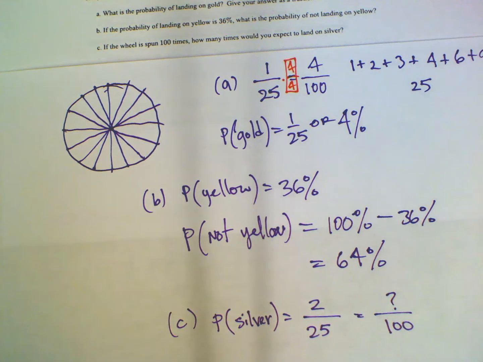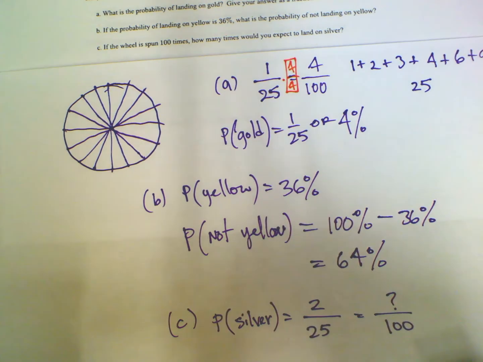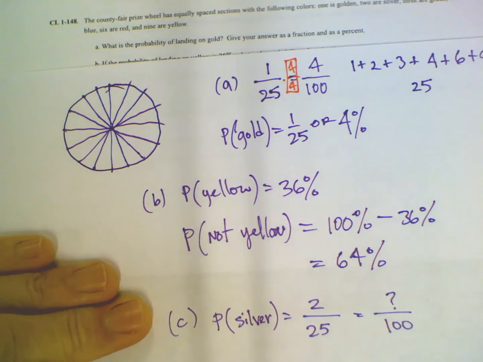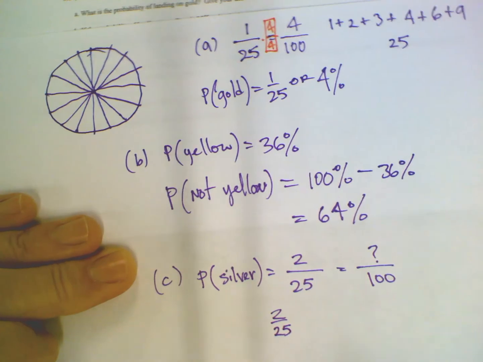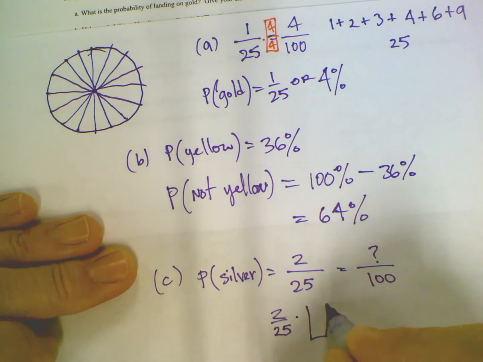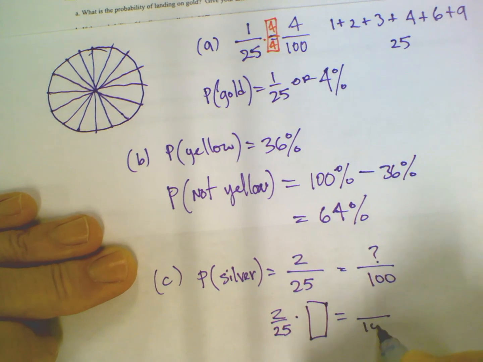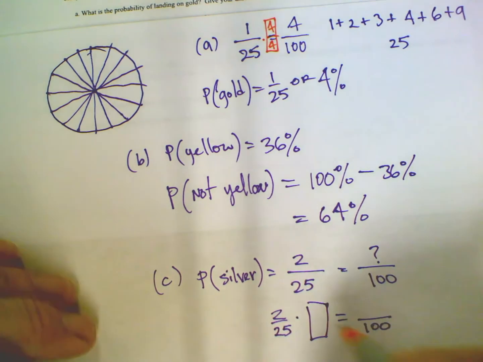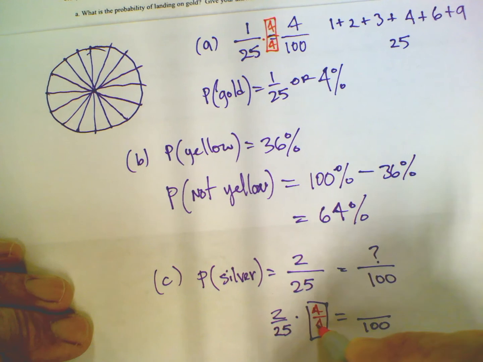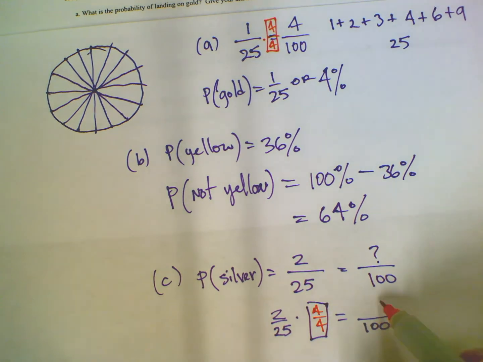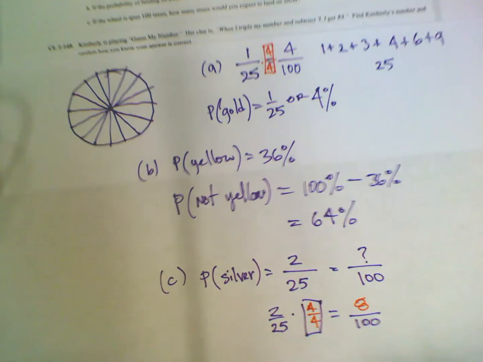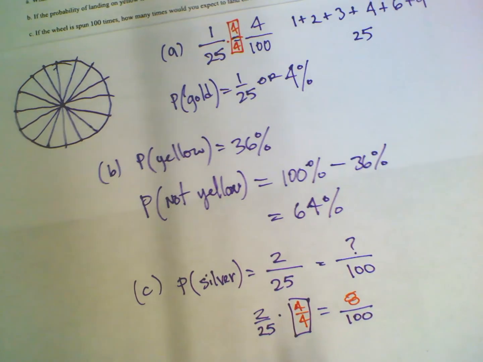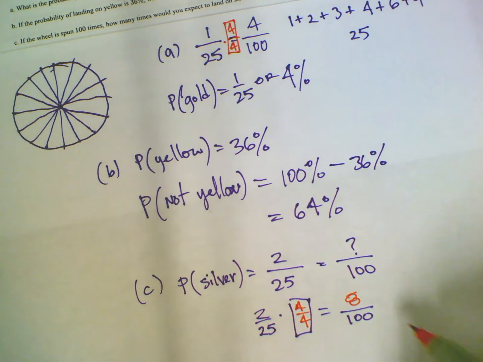Again, we're just going to look at multiplying. We're going to take the 2 over 25 and we're going to multiply by a giant 1. That allows me to get that over 100. And that giant 1 in this case would be 4 over 4. So I end up with 8 out of 100. So that question asked, if the wheel spun 100 times, how many times would it land on silver?